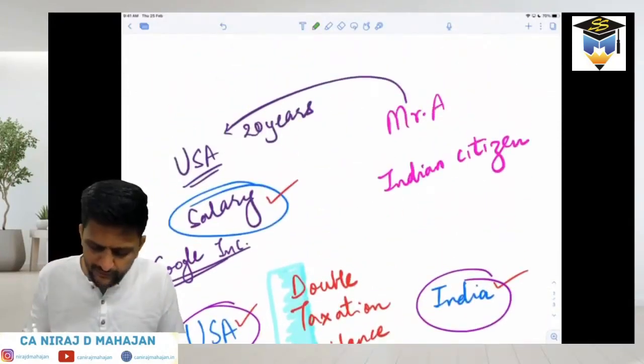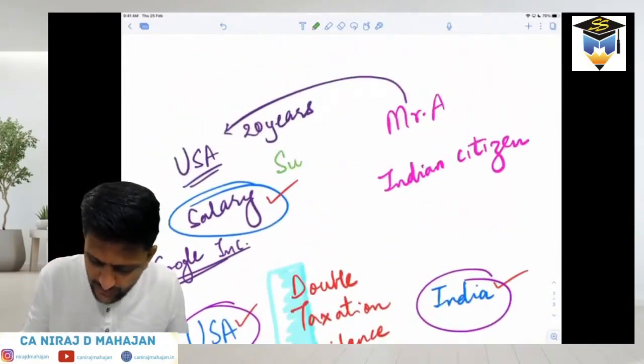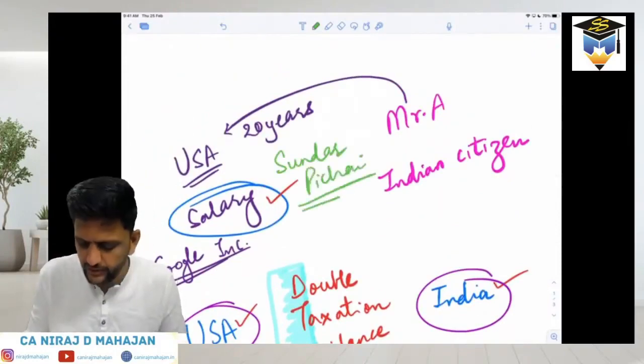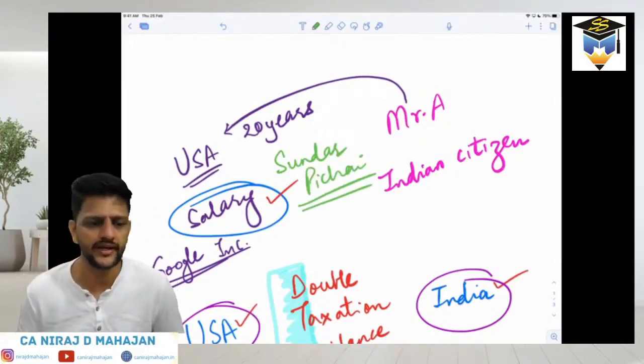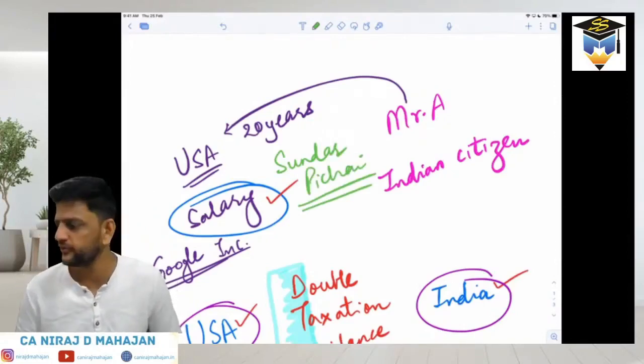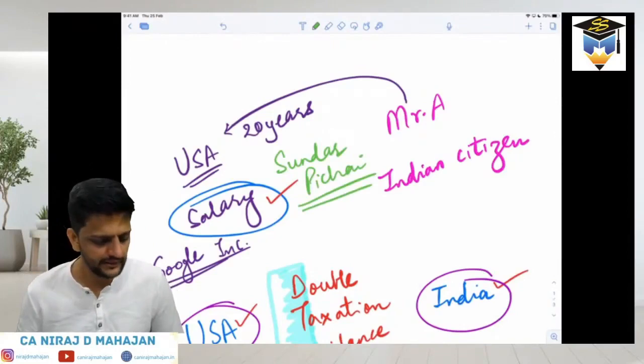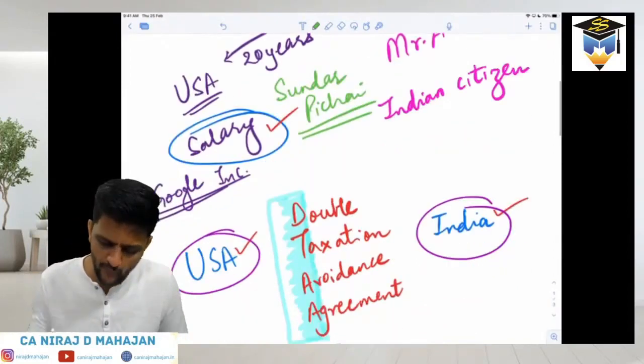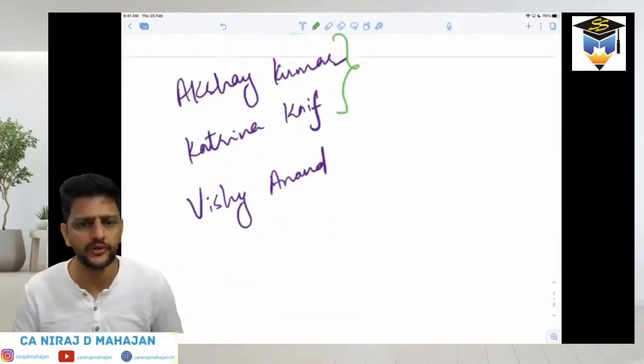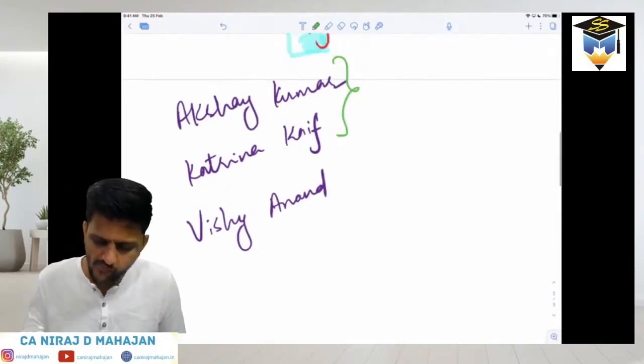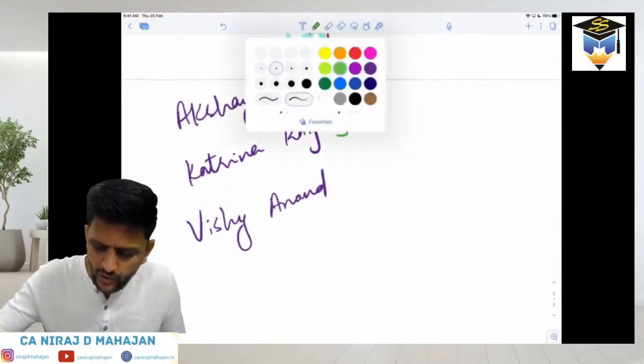One of these examples could have been Sundar Pichai. Wow, such a nice idol we have got. Indian citizen but migrated to the USA, getting a salary from Google. He's now the CEO. That level, right? But what is so peculiar about this person over here? Are you aware or not? Tell me quickly.